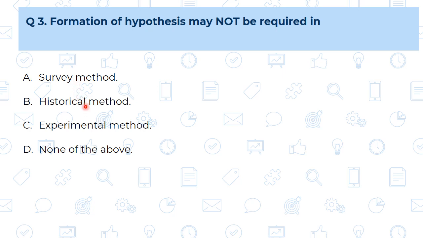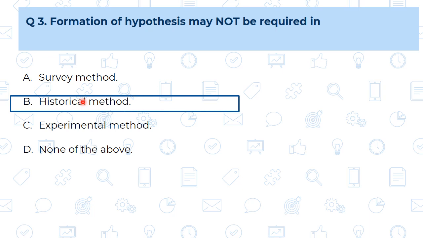But at the time of historical method, historical research means what? It is the study of the past event. So whenever we are going to study just past events and from that we are going to make the report, there is no need of the hypothesis. So at the time of historical method there is no need of hypothesis. So our answer is B.